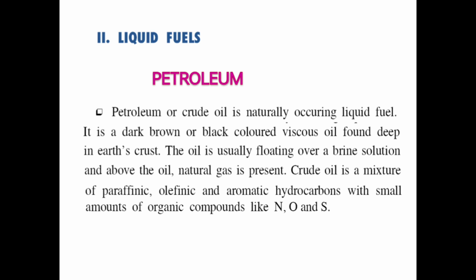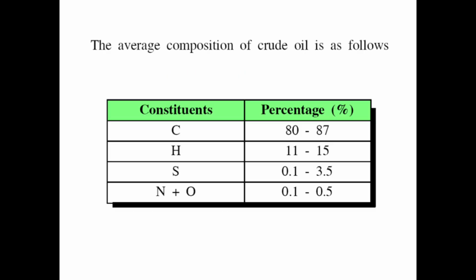Liquid fuels in the form of petroleum. Petroleum or crude oil is a naturally occurring liquid fuel. It is a dark brown or black colored viscous oil found deep in the Earth's crust. The oil is usually floating over a brine solution, and above the oil natural gas is present. Crude oil is a mixture of paraffin, olefin and aromatic hydrocarbons with a small amount of organic compounds containing nitrogen, oxygen and sulfur.